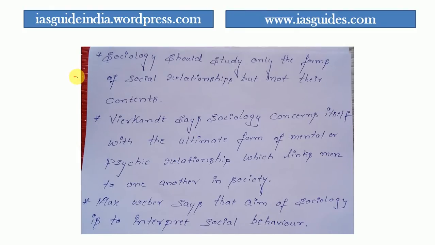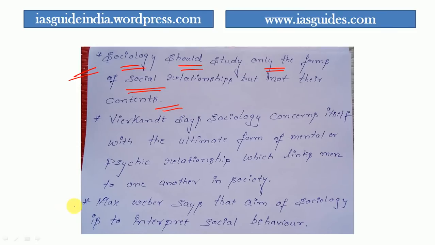They say that sociology should study only the forms of social relationship but not the contents. Their argument is that it should study just the forms of relationship, not the core contents of social phenomena. For example, competition is a social relationship, subordination is also a social relationship, and the division of labor in society is also a social relationship. All these social relations should be studied only in their forms, according to these people.